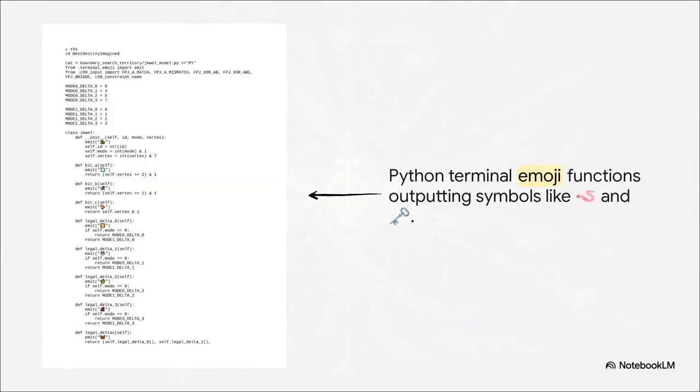Take a look at this bizarre surface layer. We've got a Python file called Joule model that literally spits out emojis for terminal logging. Instead of your standard boring text logs saying process started or data loaded, this codebase emits a whole visual language of worms, keys, moons, and gems. But don't let the playful facade fool you. Every single one of those emojis corresponds to a highly specific state transition happening under the hood.